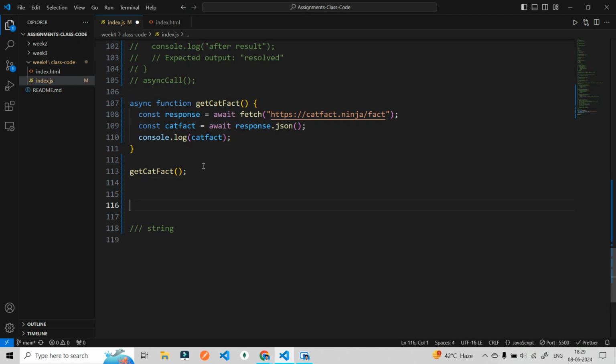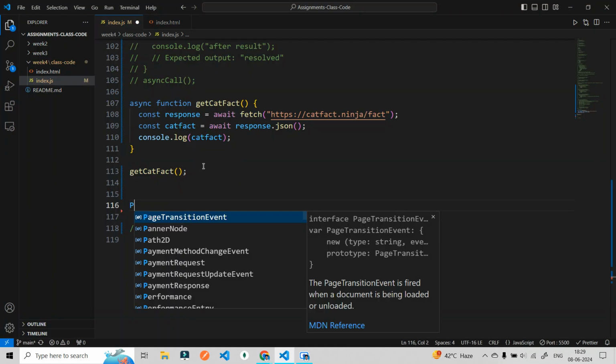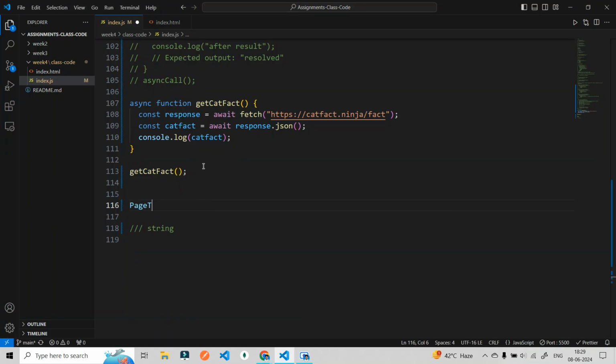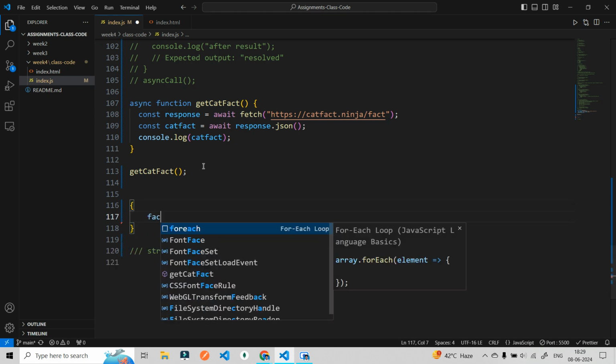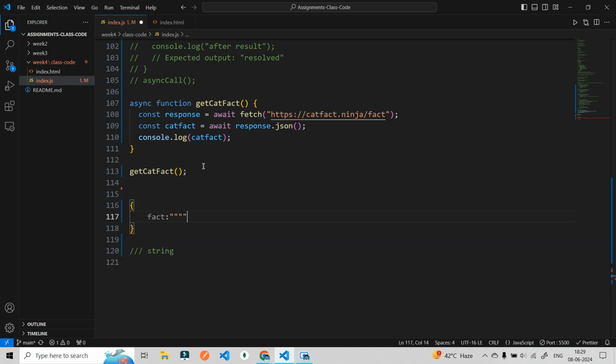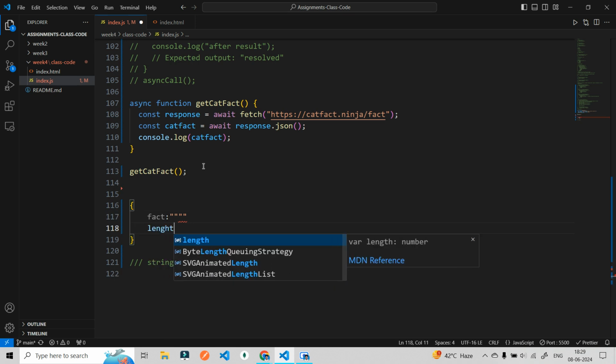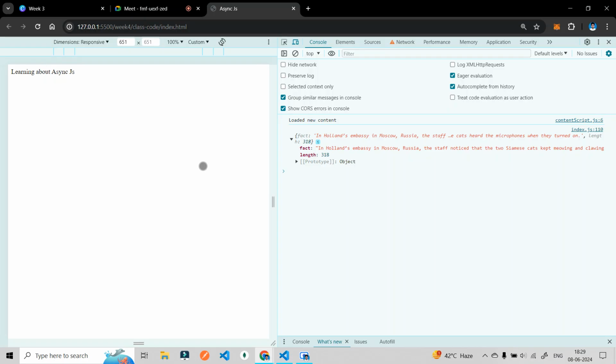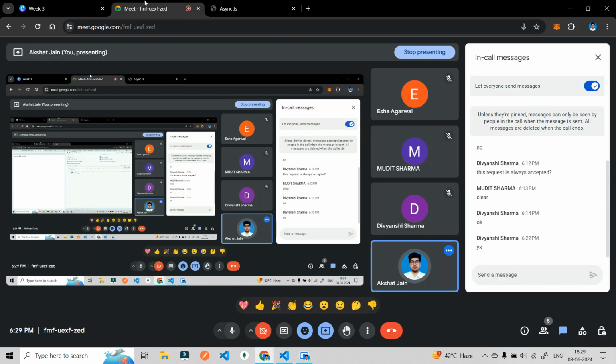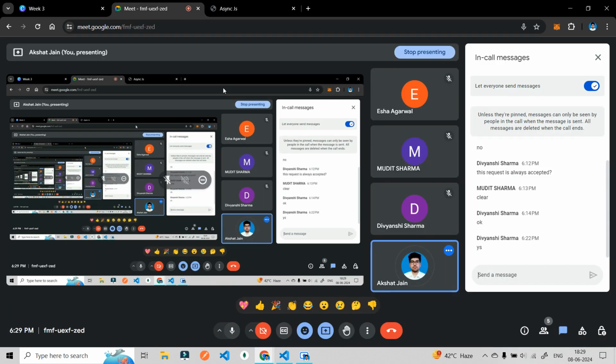We are getting something like this: a fact object, a particular object, and there is something known as the fact, and then there is the length of that particular fact, how long it is. This is the object or the JSON. What we are getting from the front end, from the back end, is whatever data this particular API is giving. Any doubts you can ask?